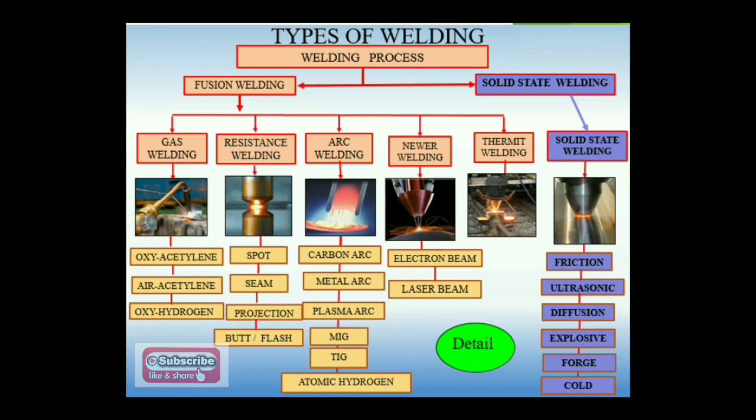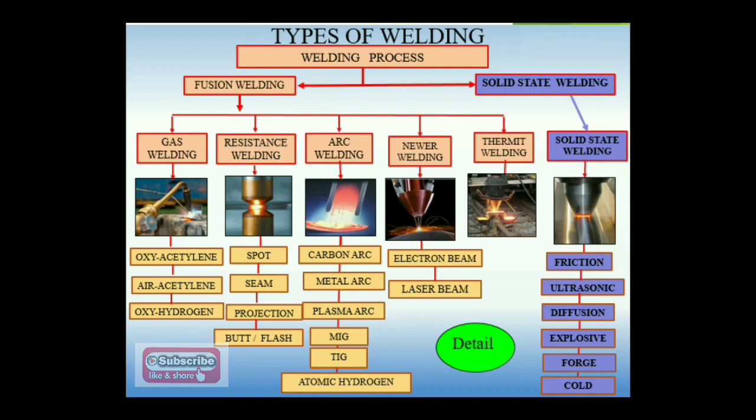Or you can say flash welding process. So if you want to join two ends of the shaft, that will be carried out with the help of butt or flash welding process. By the application of pressure and the passing of currents, temperatures are generated, and with the application of pressure our joint is carried out. So that will be the category of the resistance welding process. In each resistance welding, the principle used is resistance to the flow of currents.